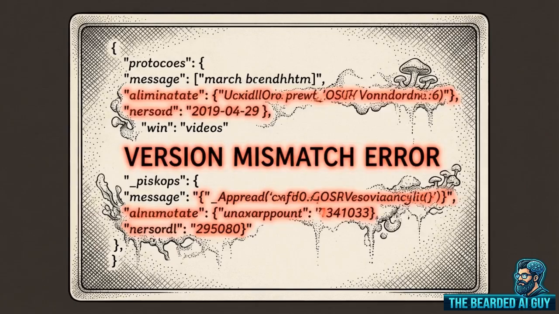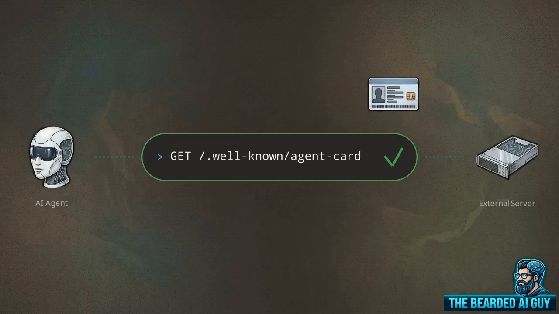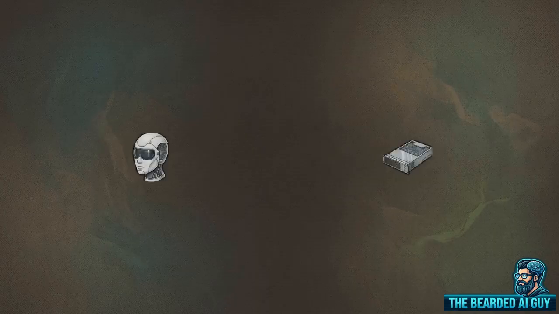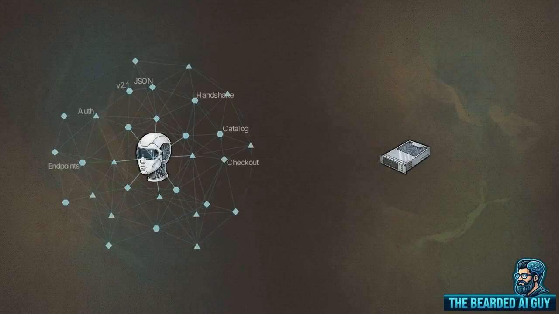When an external service updated its version, the agent's hard-coded schema broke instantly, requiring manual developer intervention to rewrite the integration. The modern protocol stack solves this by relying on standardized .well-known URIs. A URI, or Uniform Resource Identifier, is a unique string of characters used to identify a resource on a network. Agents hit these specific endpoints to dynamically discover a system's current schema in real time, adapting to changes automatically.